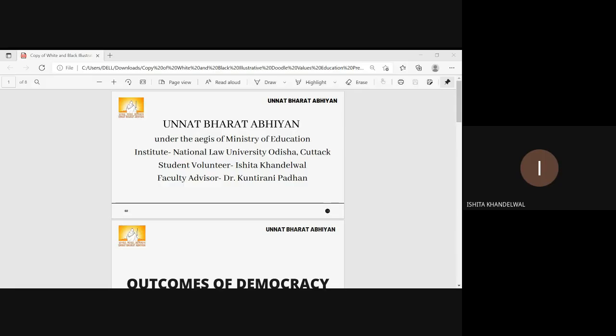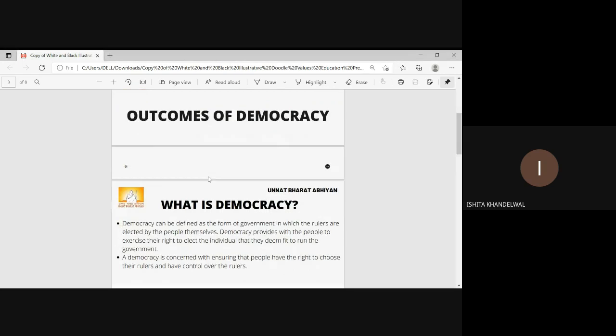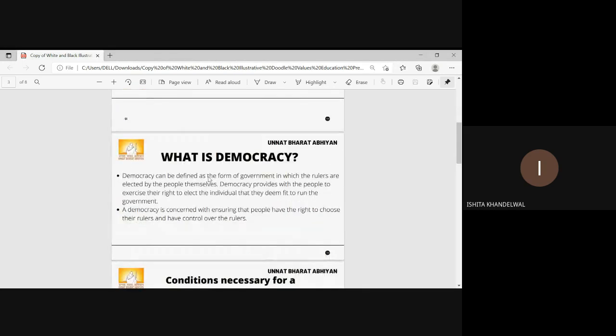Hello everyone. Today we will be studying the important concepts of outcomes of democracy. So, the first point that comes to our mind is, what is democracy? Democracy can be defined as the form of government in which the rulers are elected by the people themselves.